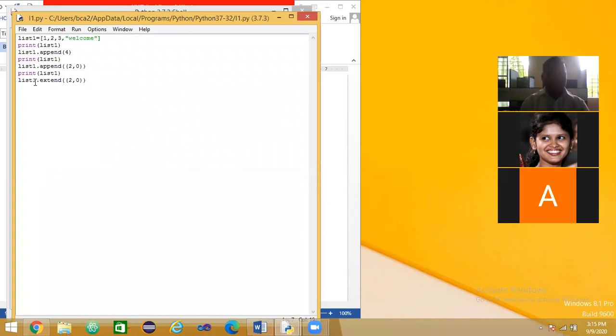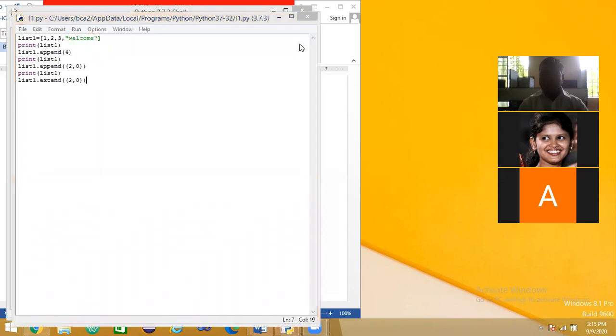See this extend function, what it does. The append function adds 2 comma 3 entirely, with parentheses, into the list. But the extend function extends the list with 2 and 0 separately. How? See here. I will run this one.